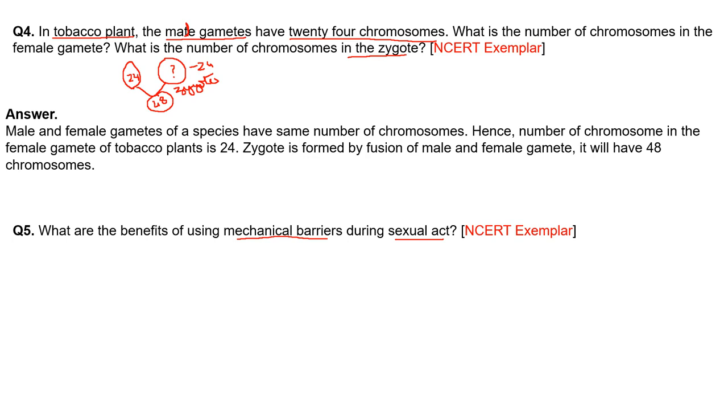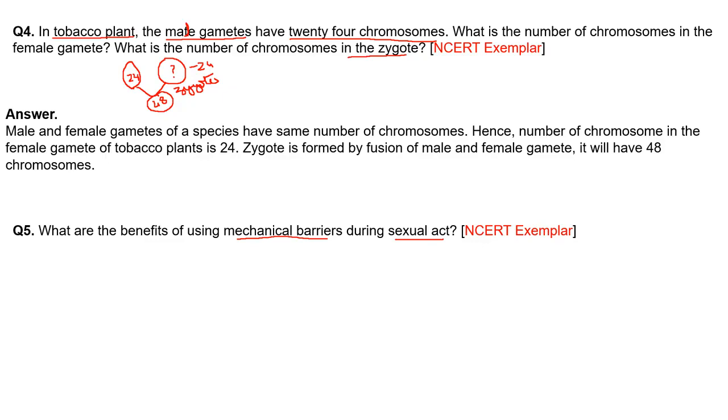Secondly, a condom is a barrier that should be used during copulation, when coming in sexual contact with your partner or some other partner. So it can help avoid contact with the viruses and bacteria that cause different sexually transmitted diseases.